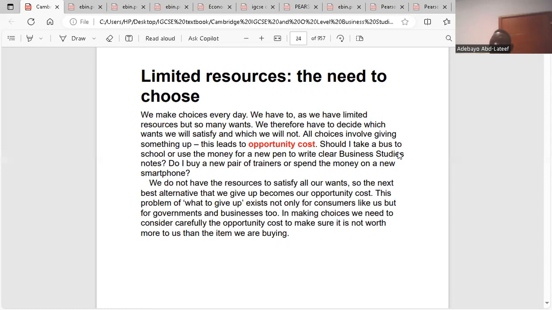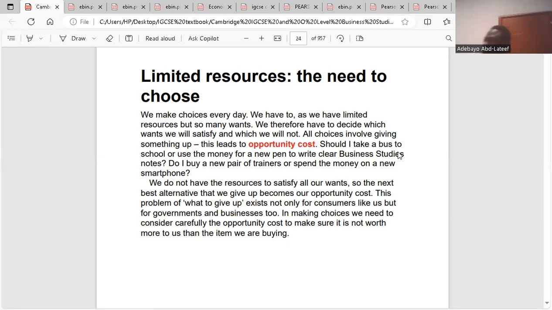So that means we make a choice because we cannot do everything at the same time. The resources are not available to do them at the same time. Do you understand? So as a result, we have made a choice. Making a choice means that there's going to be an opportunity cost. Whatever decision we make, as an individual, as a business, as government, there's always an opportunity cost. I think that is clear. So that's the point there.